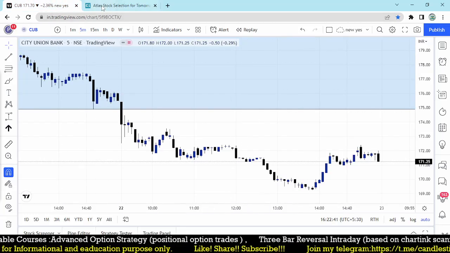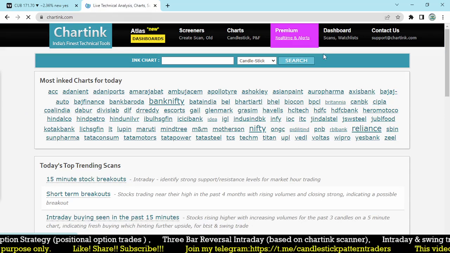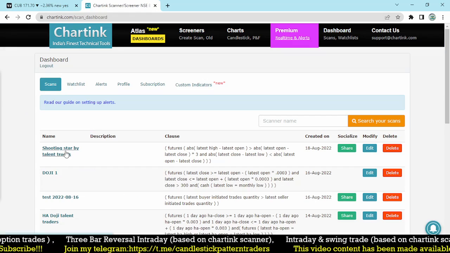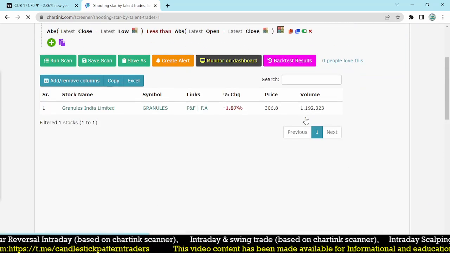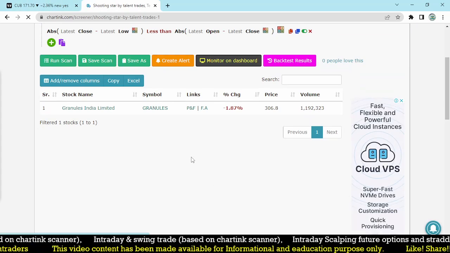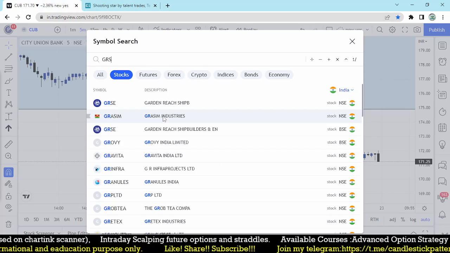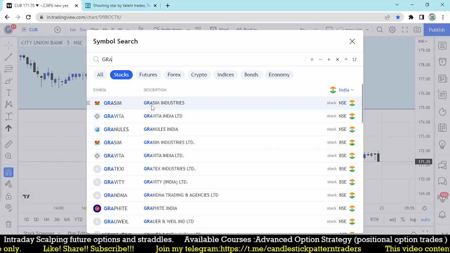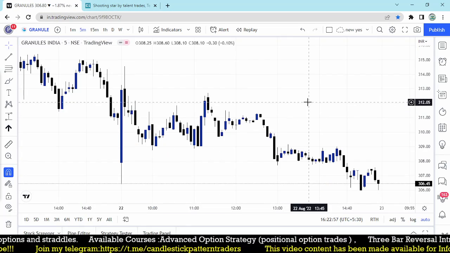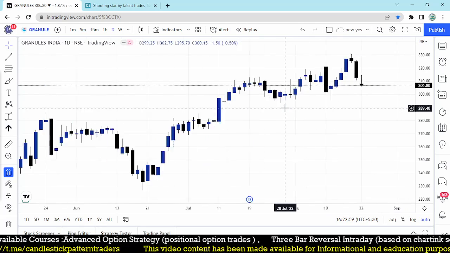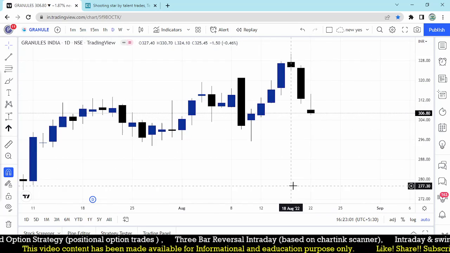Let me check our scanner. Let me add the scanner. We did it with a modification. Only Granules India, by the 3-factor. So let me go to Granules, in the daily time frame. That is a shooting star.